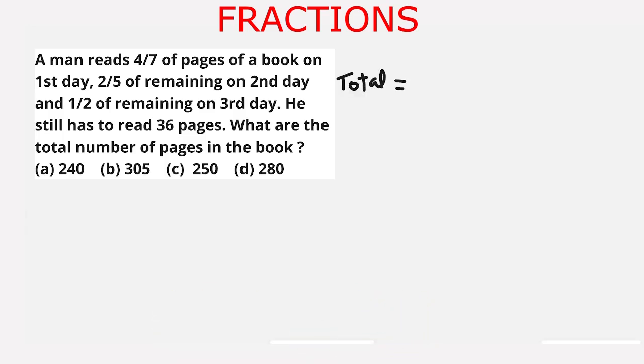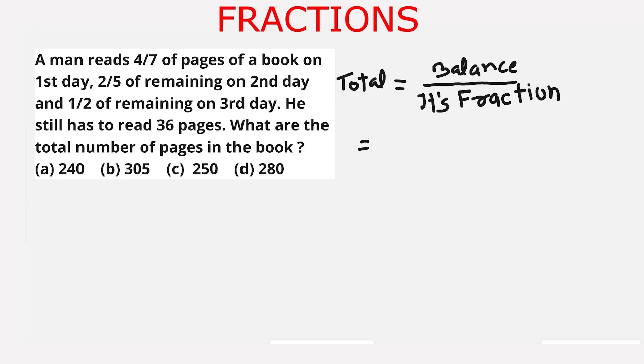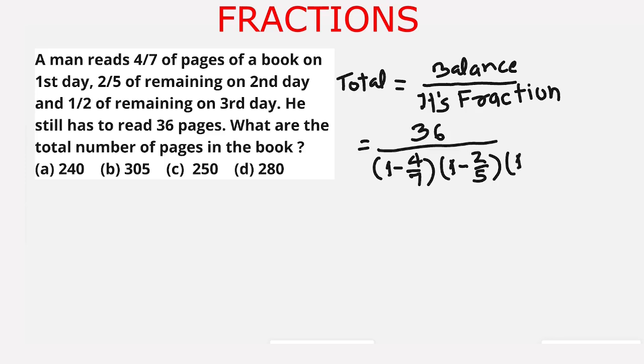Total pages equal to balance pages upon its fraction. The balance pages are 36 pages, and its fraction is 1 minus 4 upon 7, which he read on the first day, and 2 upon 5 of the remaining on the second day, so it is 1 minus 2 upon 5, and half of the remaining on the third day, so it is 1 minus 1 upon 2.